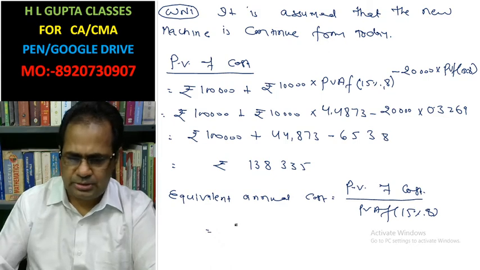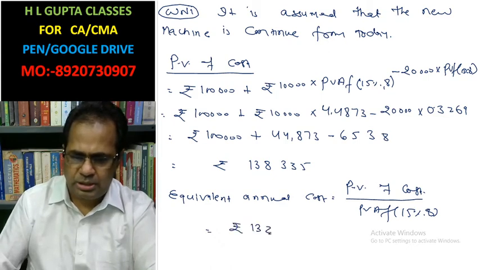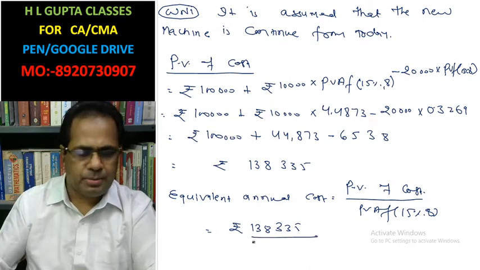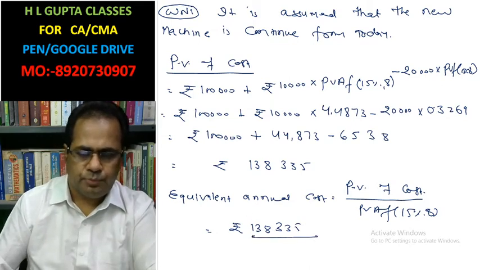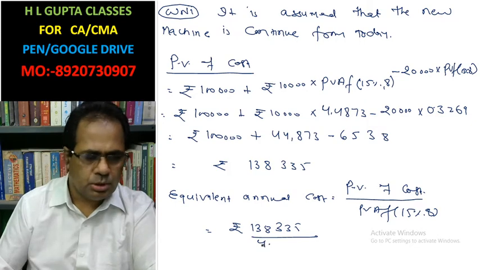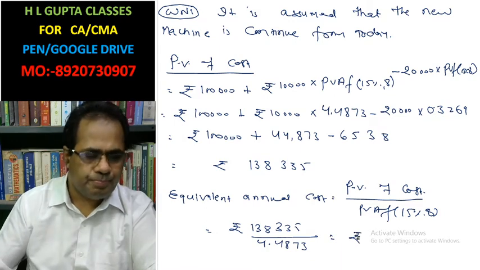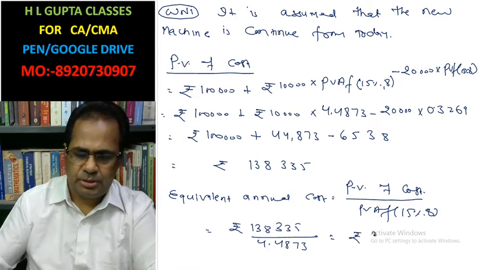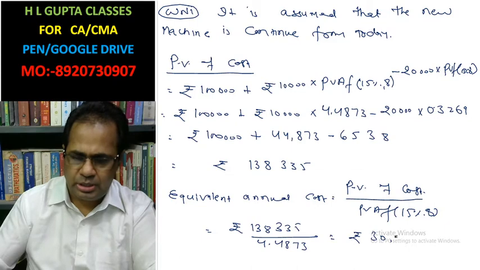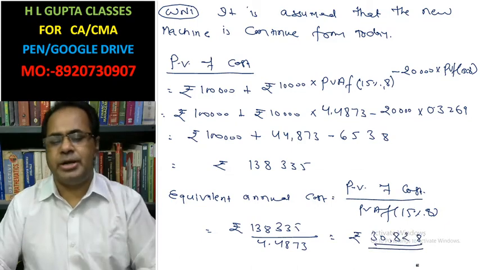Now this is rupees 1,38,335 divided by 4.4873, which is rupees 30,828. This is the equivalent annual cost.